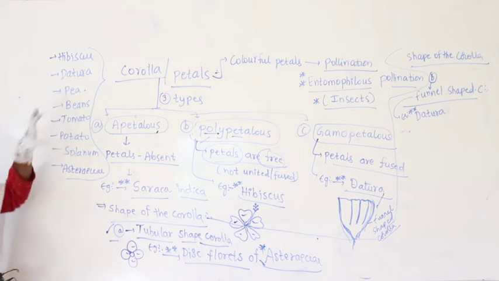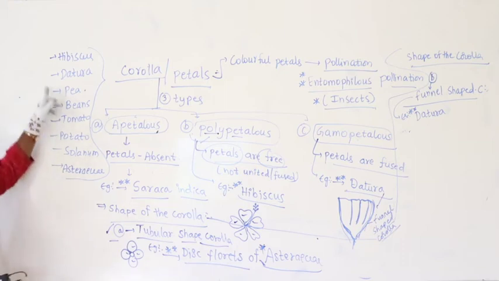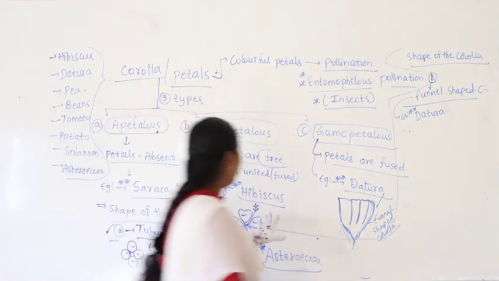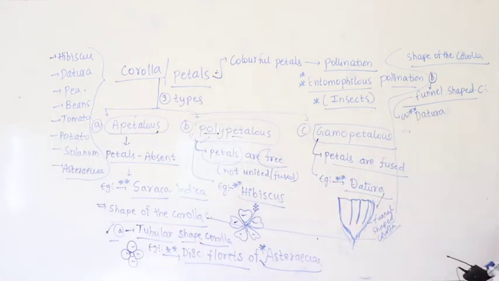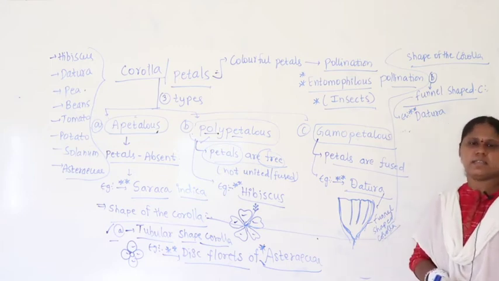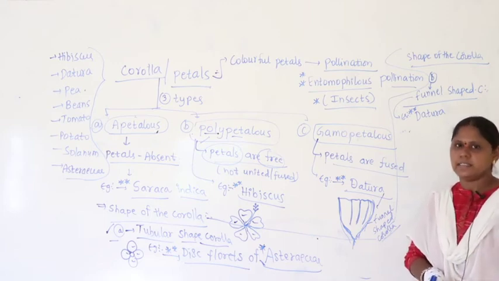Whenever these examples will come, start writing the concepts under this. Hibiscus is example for what are the concepts of morphology. Datura is an example for what are the concepts of morphology, and Pisum, beans are the examples for what concepts. What are the concepts you have studied on these examples? When you make a list of them, you will get so many concepts. For example, just I told you hibiscus is polypetalous condition, right? For the last class we discussed about epigynous, perigynous, hypogynous. There also hibiscus we studied as an example. Calyx we studied as an example, right?